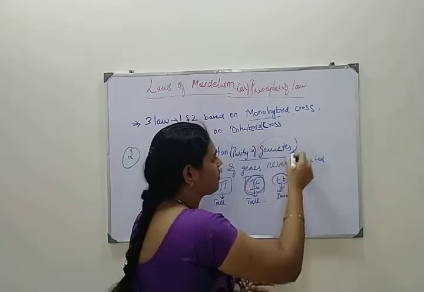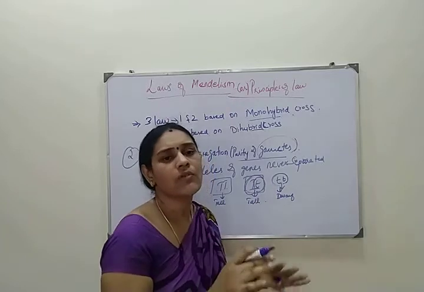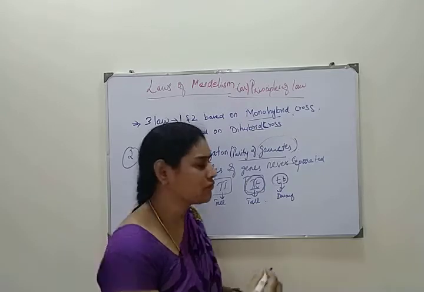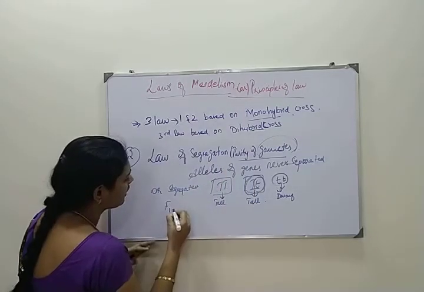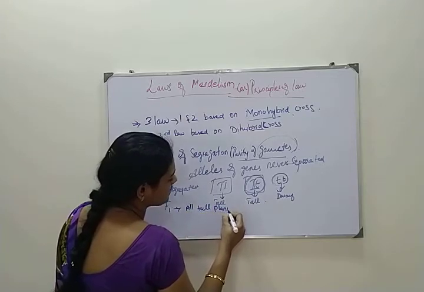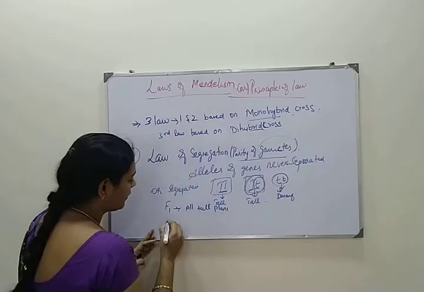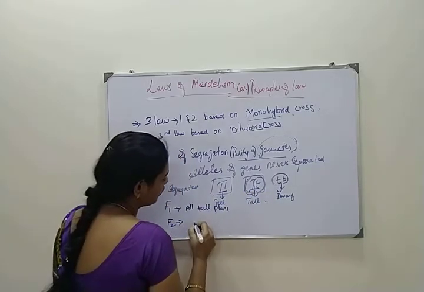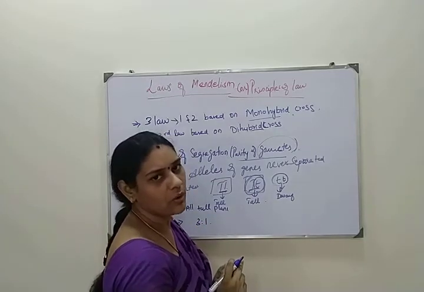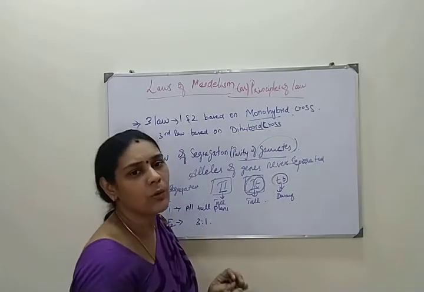Why they are telling gametes here, I'll tell you. The genes and alleles are not mixing, not blending, and they are very pure. In the F1 generation of the hybrid, I told you that you will get all tall plants, right? All tall plants, mostly capital T small t. But in the F2 generation you will get a 3:1 ratio, and you get very few dwarf plants.